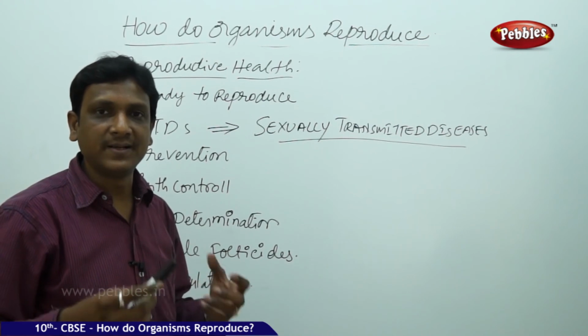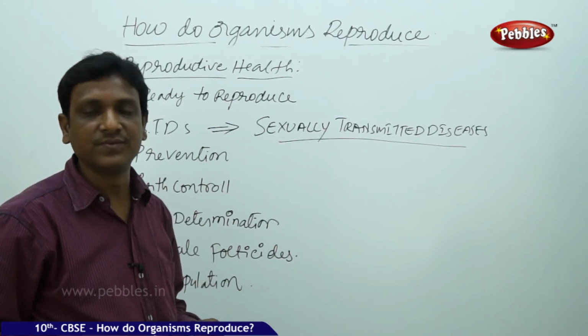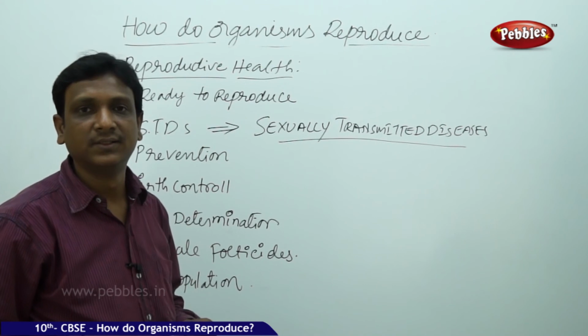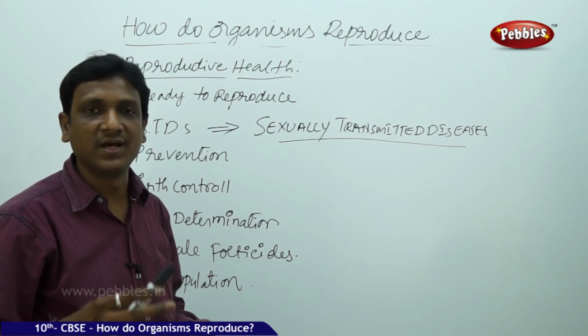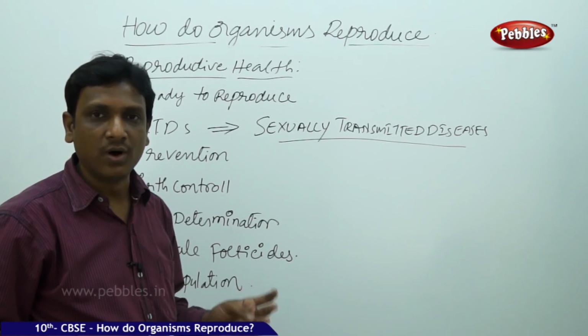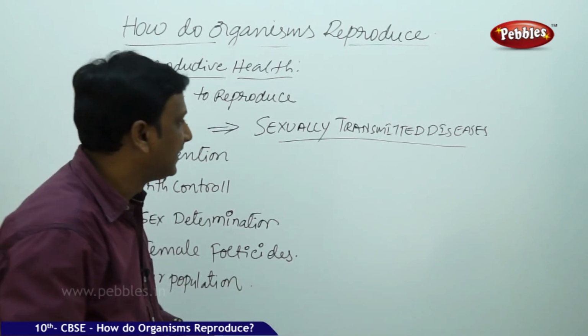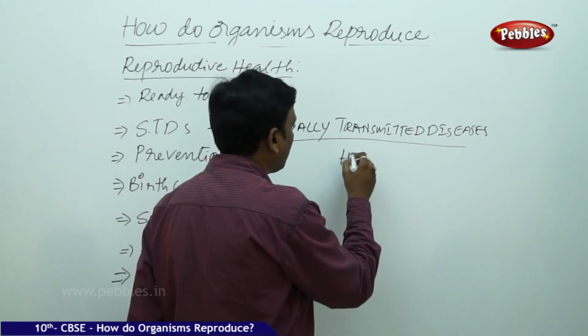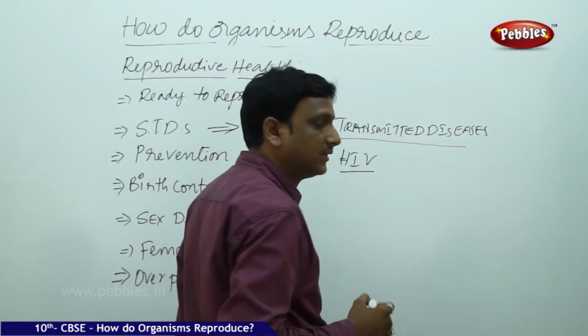So if you attempt sexual intercourse with a stranger, you don't know about the person. In such a case, some diseases may pass from the person: syphilis, gonorrhea, warts, and most importantly HIV. These are transferred by sexual contact.